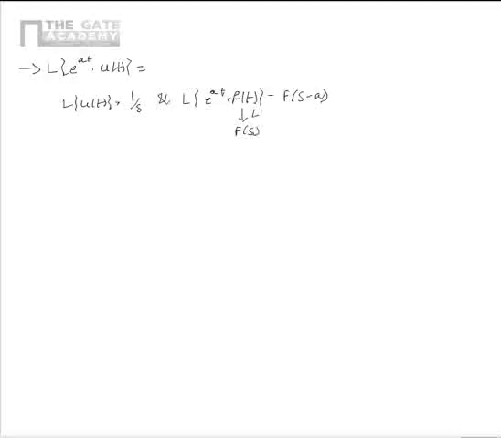Using these two properties, we can say that Laplace transform of e power at u of t is obtained by replacing s by s minus a in Laplace transform of u of t. From this, we can say that Laplace transform of e power at u of t is equal to 1 by s minus a.